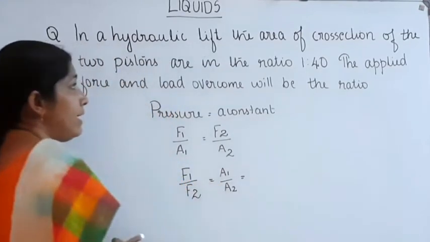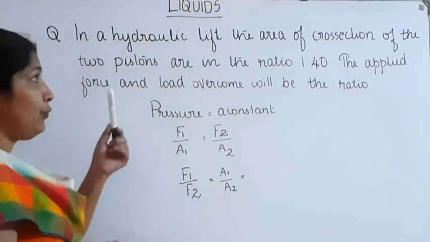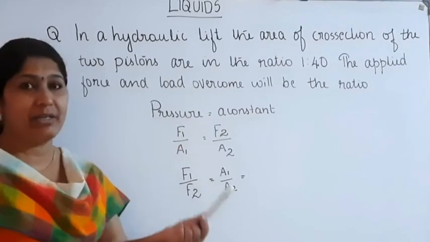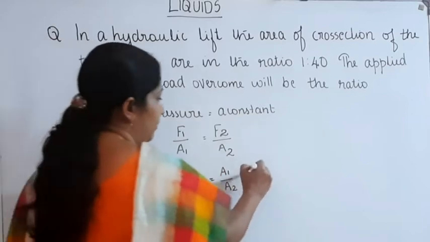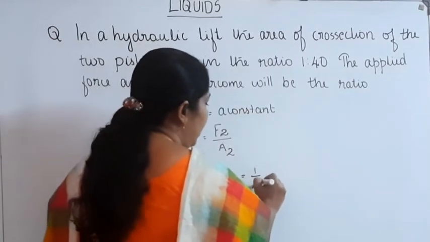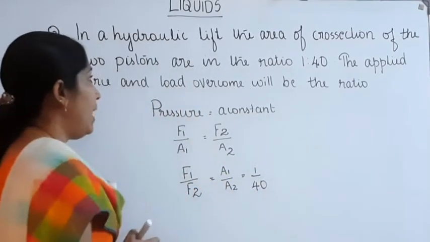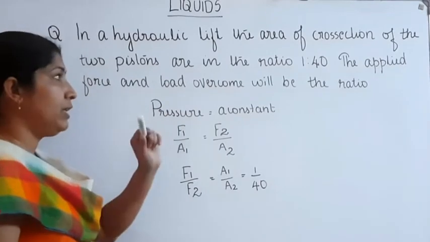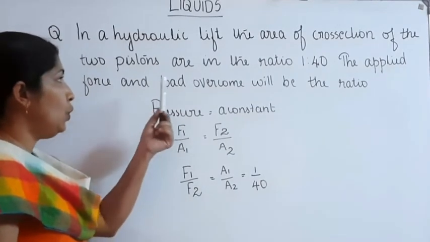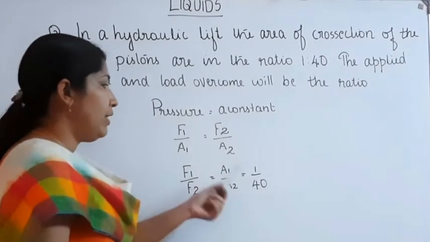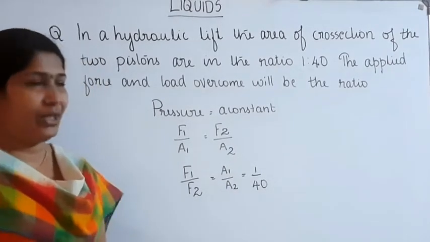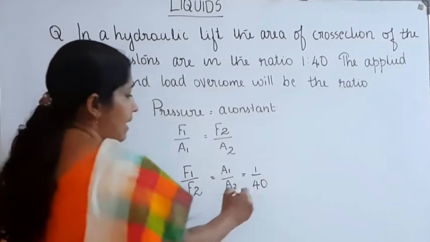The ratio of the areas of cross section of the two pistons is given as 1:40, so 1 by 40. Therefore, the applied force and the load overcome will be in the ratio 1:40. F1 is to F2 is equal to 1:40. That's the answer.